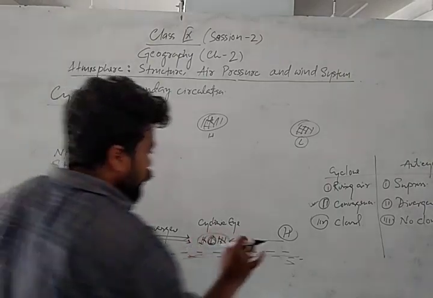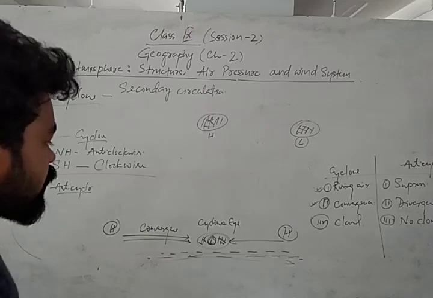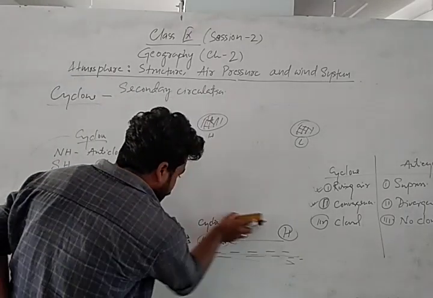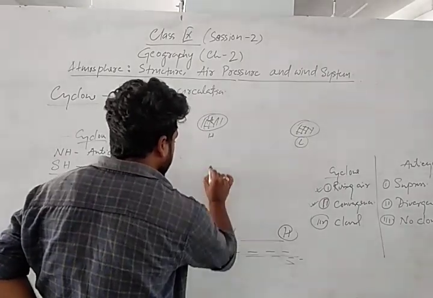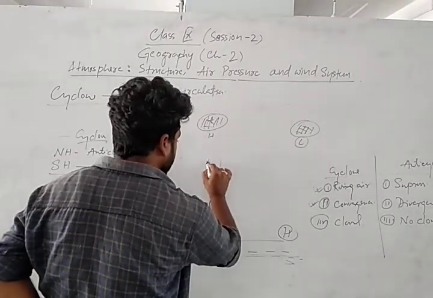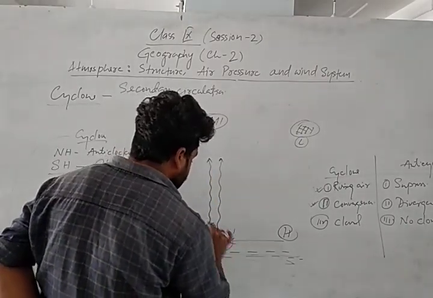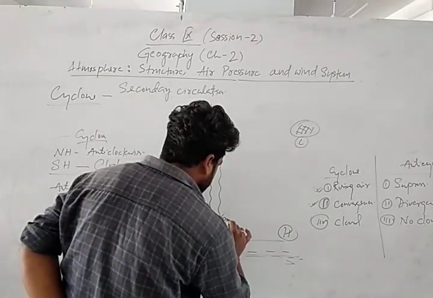What will happen? We know that in the cyclone air always rises up, which means there is a condition of rising air. From the low pressure area, the air will rise up like this. Okay. So this middle portion is the low pressure area, that is called the eye.